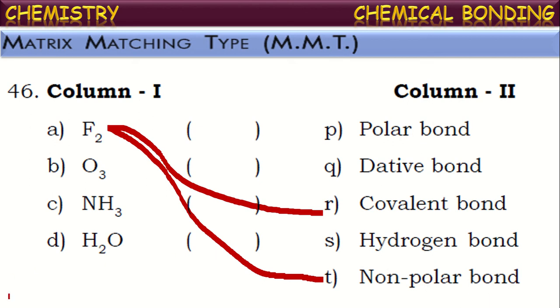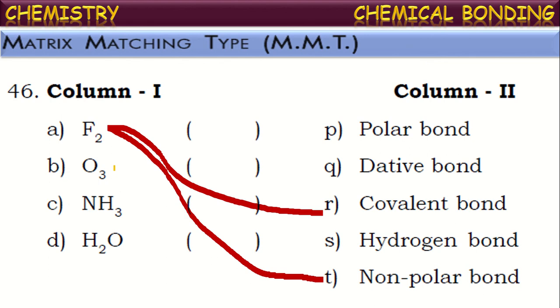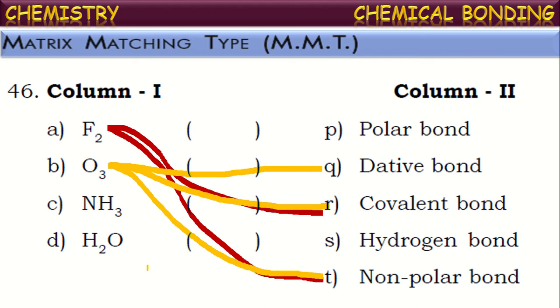Next, O3 is called ozone. In the ozone, what kind of bonds are existing? In the ozone molecule, there are covalent bonds as well as coordinate covalent bonds. And these are also non-polar covalent bonds because all are the same kind of element. The electronegativity difference between the atoms will be zero. So they share the electron pair equally. Hence the bond is said to be non-polar in nature.